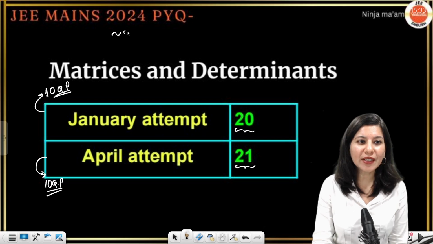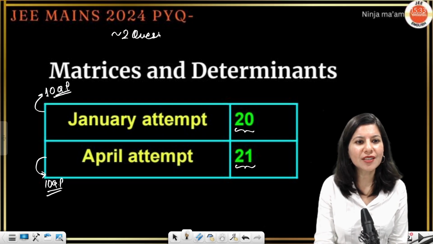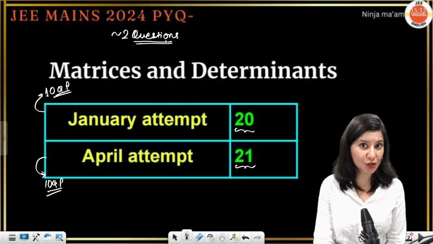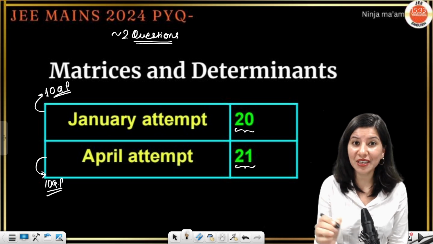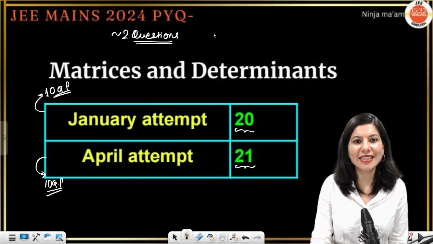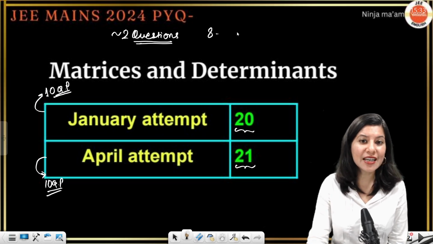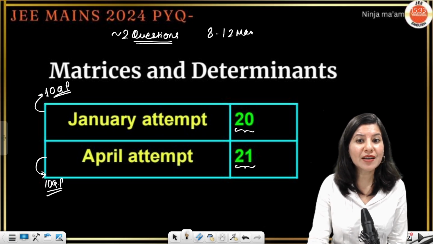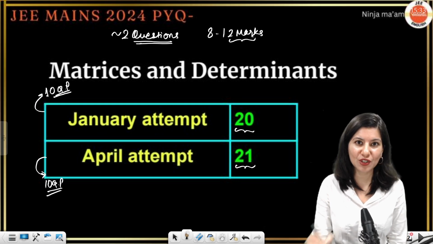So you can expect two short questions from matrices and determinants, right? Two short. You might end up getting 3 questions also in some of your shifts. 2 questions means 8 marks, and 3 questions means 12 marks. So 8 to 12 marks alone from this particular chapter.